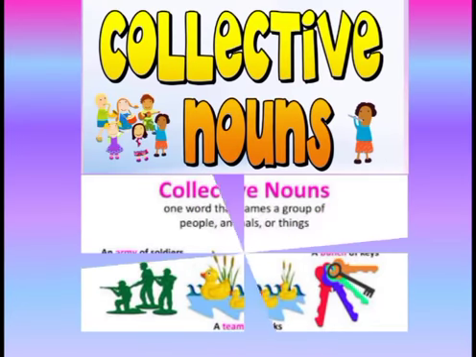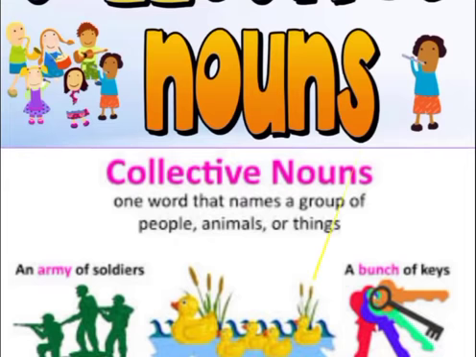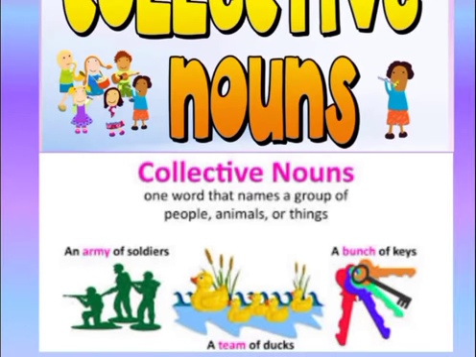Now let's see the collective nouns, the next nouns. What are collective nouns? Collective nouns, we can say one word that names a group of people, animals or things. 3 examples are shown on the slide. An army of soldiers where army is a collective noun. A team of ducks where team is a collective noun. A bunch of keys where bunch is a collective noun.